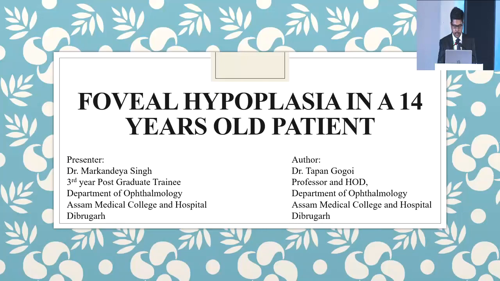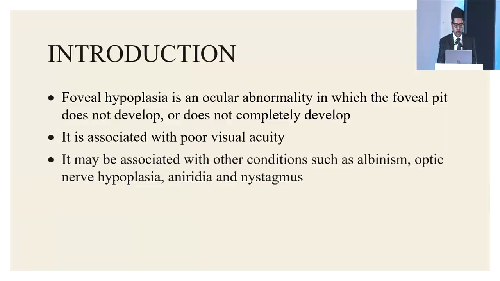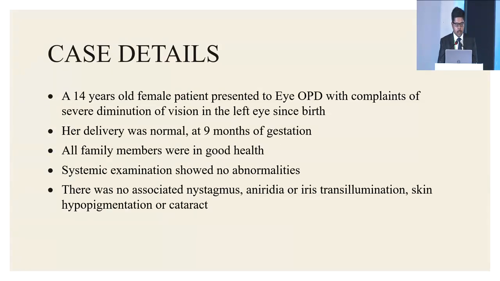I will be presenting a case of foveal hypoplasia in a 14-year-old patient. Foveal hypoplasia is an ocular abnormality in which the foveal pit does not develop or does not develop completely. It is associated with poor visual acuity, and it may be associated with other conditions such as albinism, optic nerve hypoplasia, aniridia, and nystagmus.